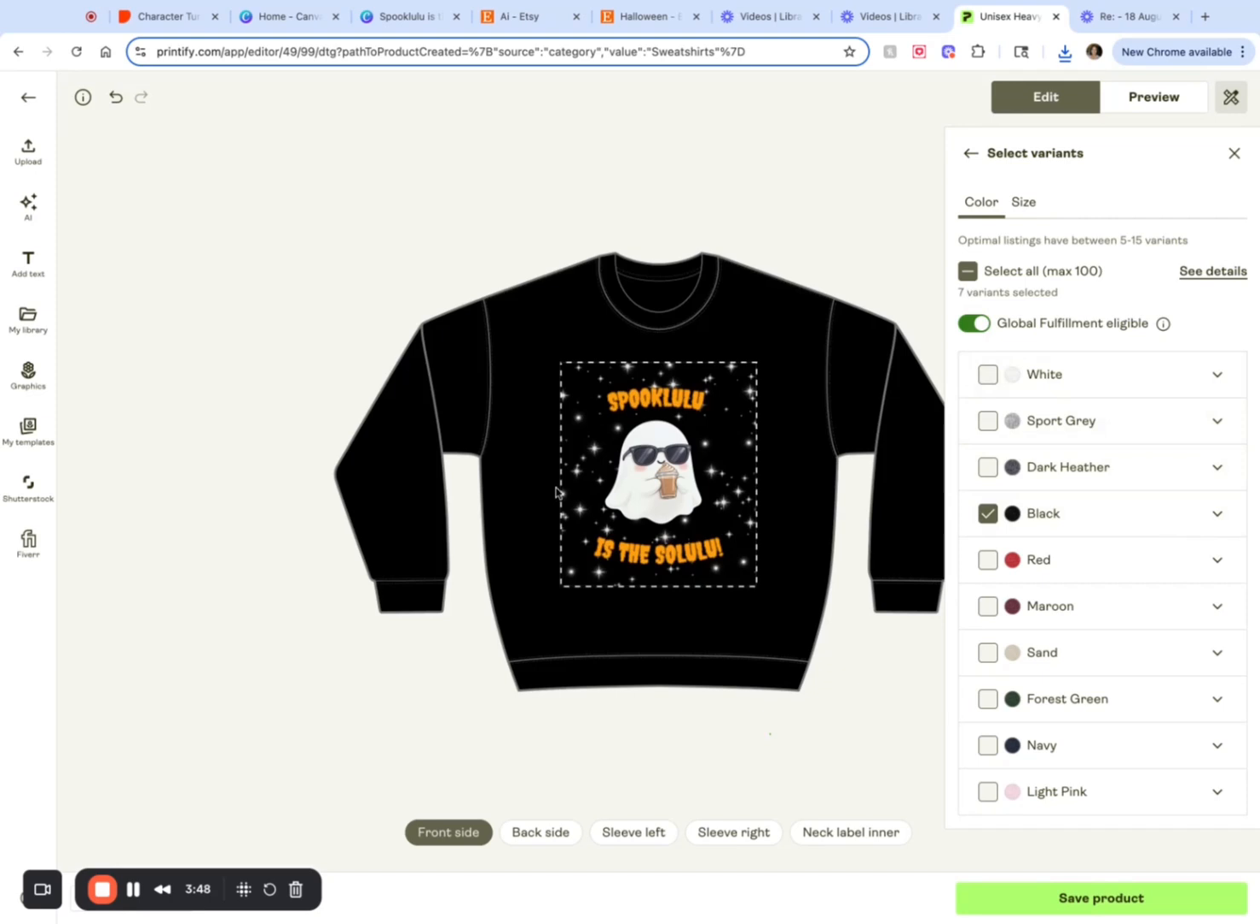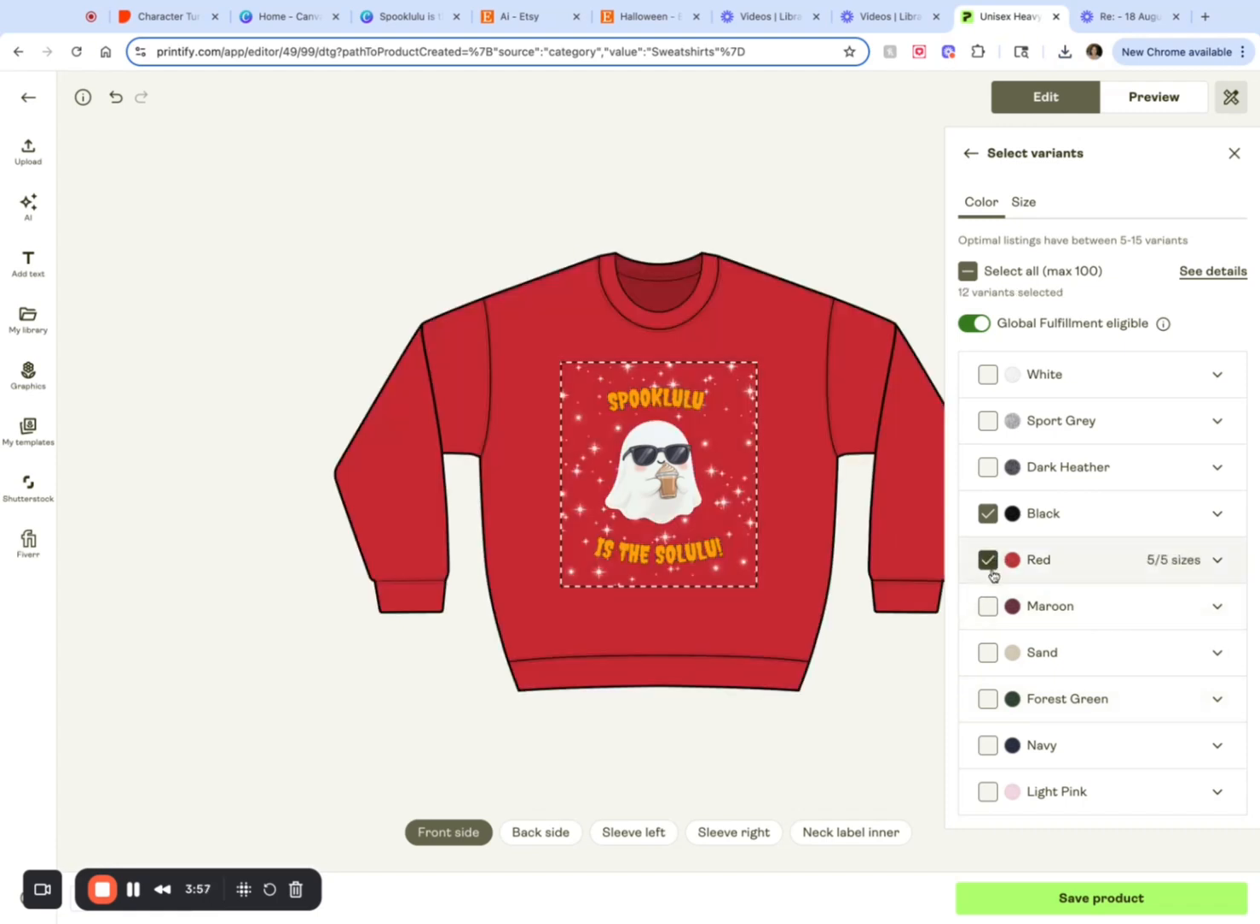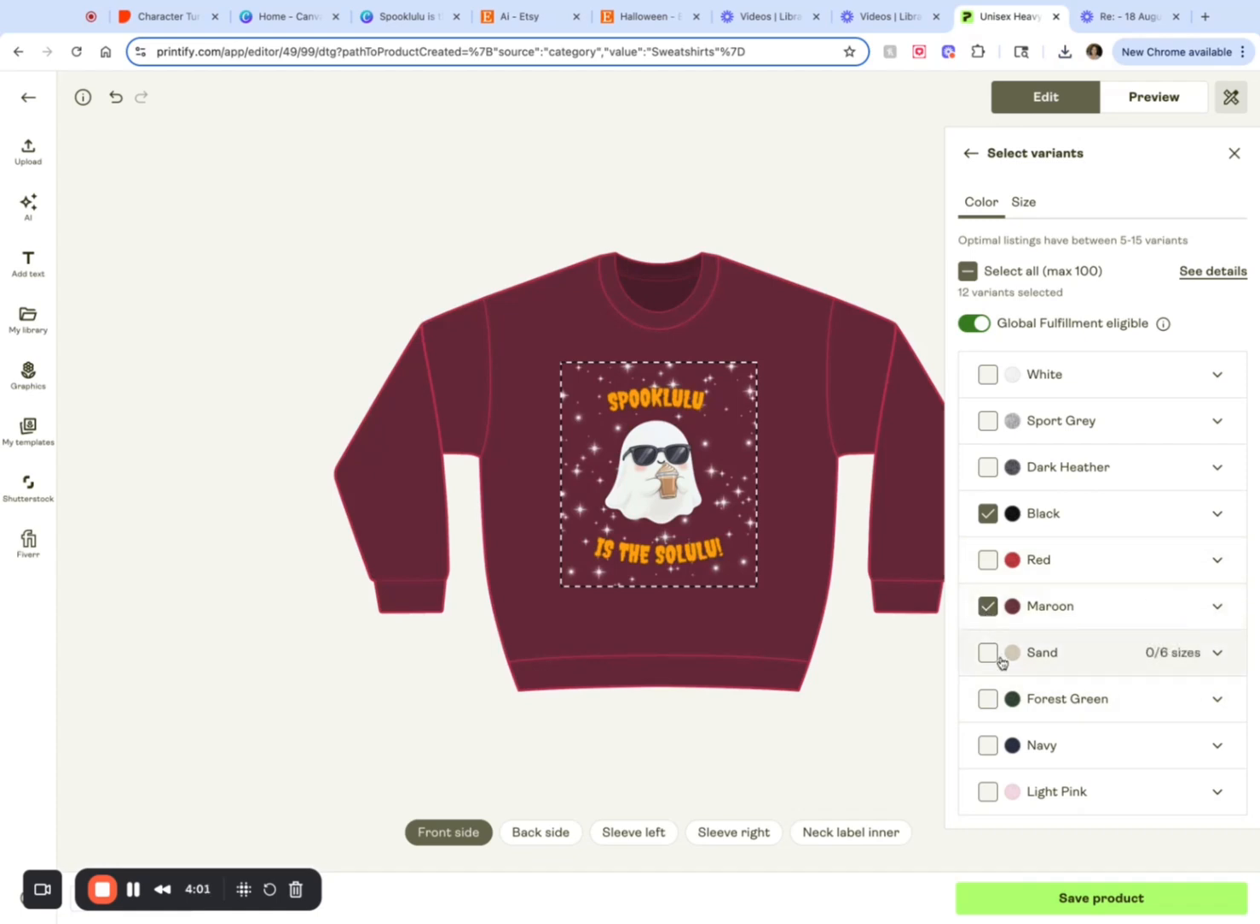And that's how it's going to be looking. Spooklulu is the Solulu. I like that. Let me see, even in red it looks nice. Maroon. Ooh, I like that. I think I'm going to have it available in black and maroon.